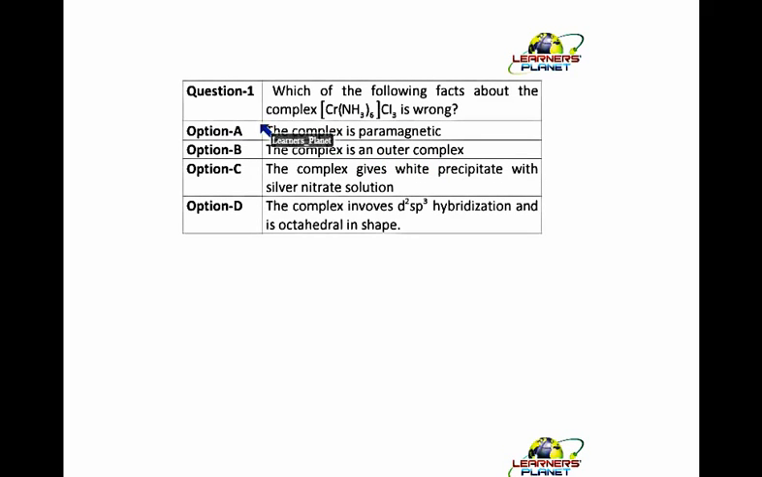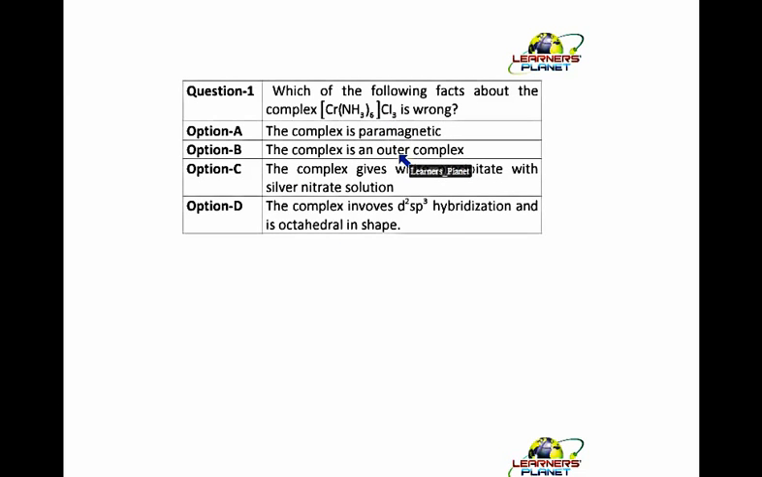See, we've got this question. These are the questions of AIEEE 2011 Chemistry paper. Now, which of the following facts about the complex is wrong? First of all, you can't just look up the options. You first need to find out what the characteristics of this complex are. What all are the characteristics given in the 4 options?